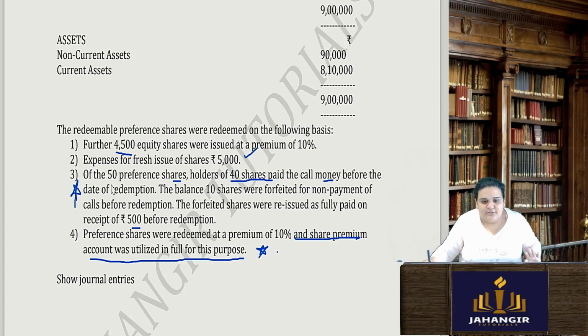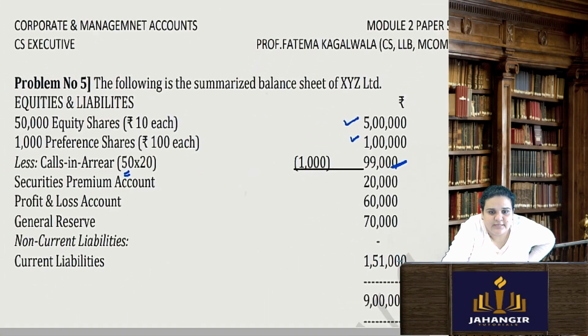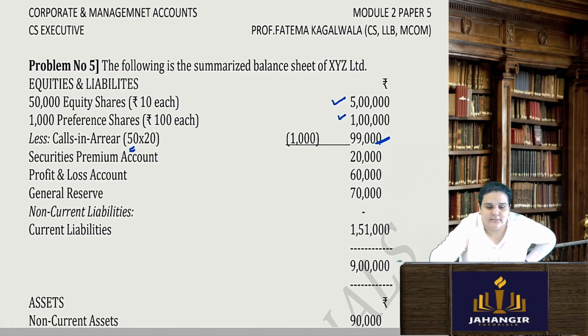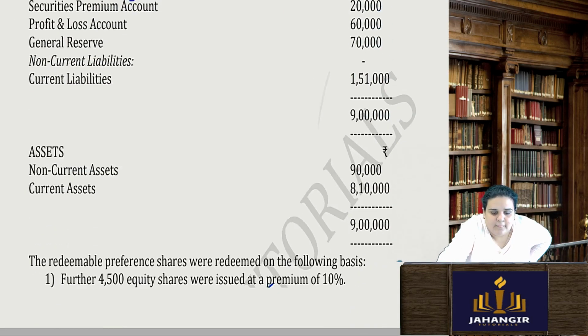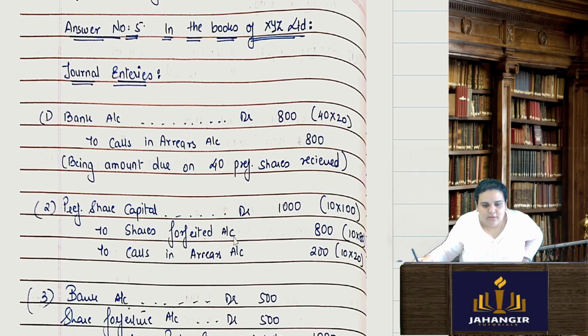So let's finish this first, okay? In my balance sheet, if you see, on 50 shares there is calls in arrears. 20 rupees is calls in arrears on my 50 shares. From that, on 40 shares I have received the money. Okay, I have received money. So bank account debit, on 40 shares 20 rupees I received.